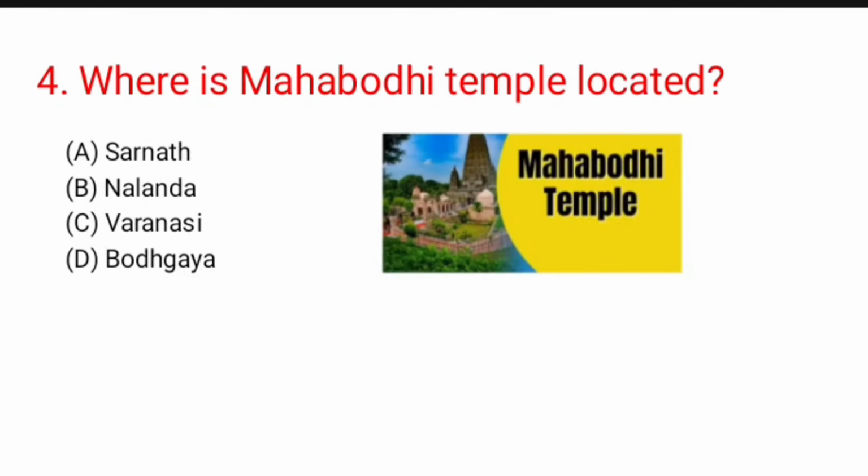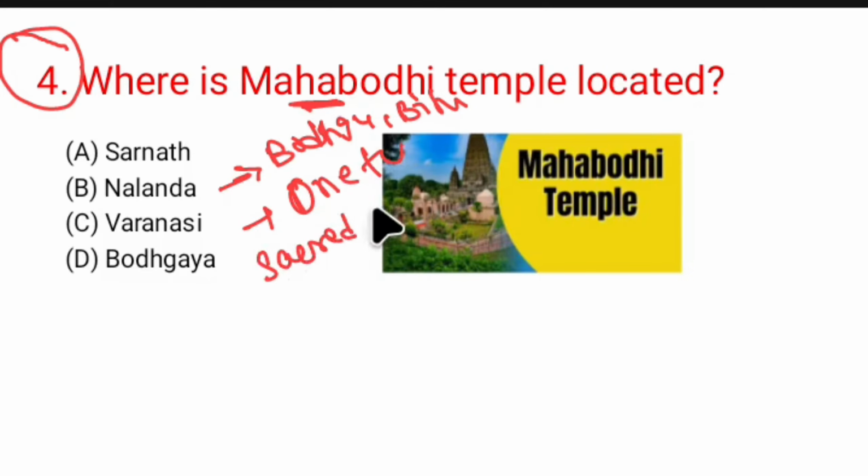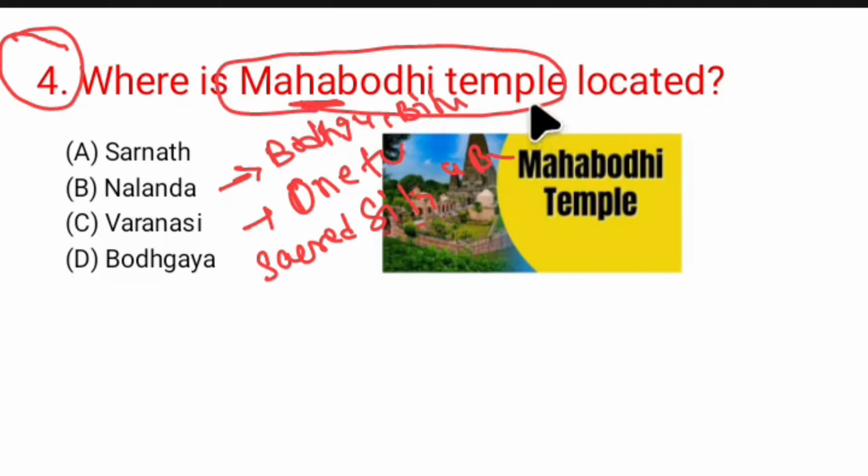And the next question, question number 4: where is Mahabodhi temple located? Mahabodhi temple is located in Bodh Gaya, Bihar. Why is this famous? Because this is one of the four sacred sites of Buddhism, where Lord Buddha got his enlightenment.